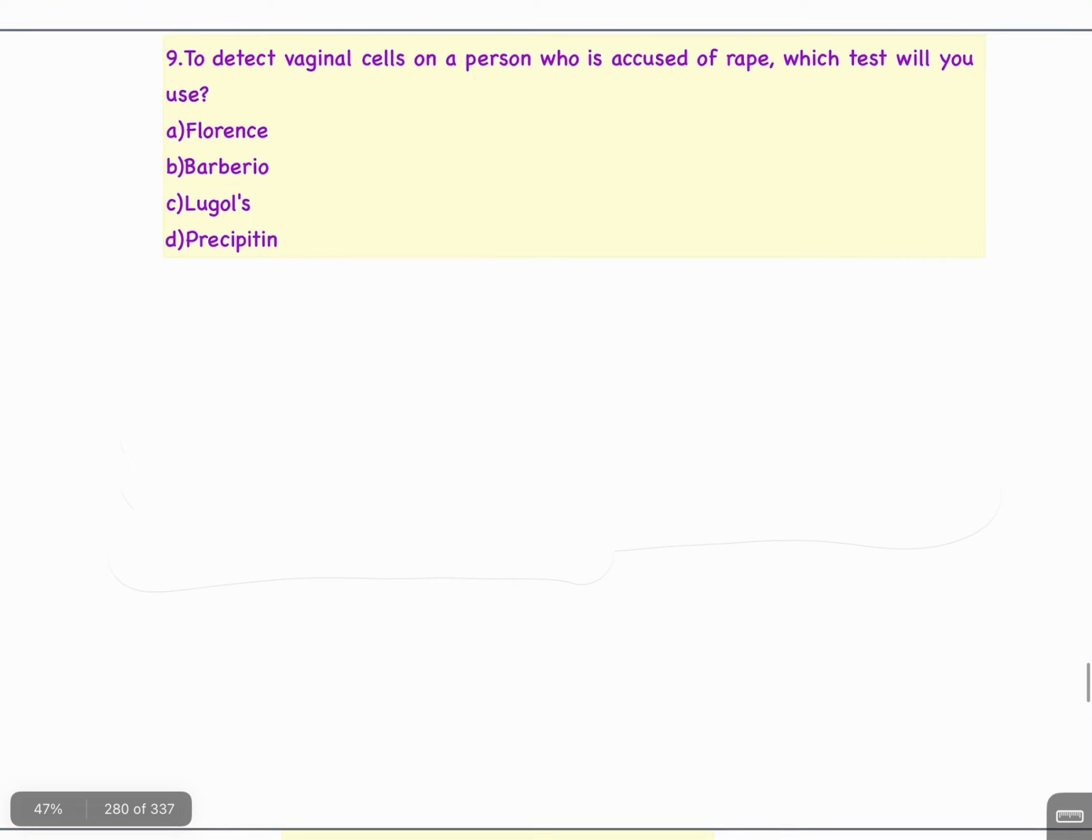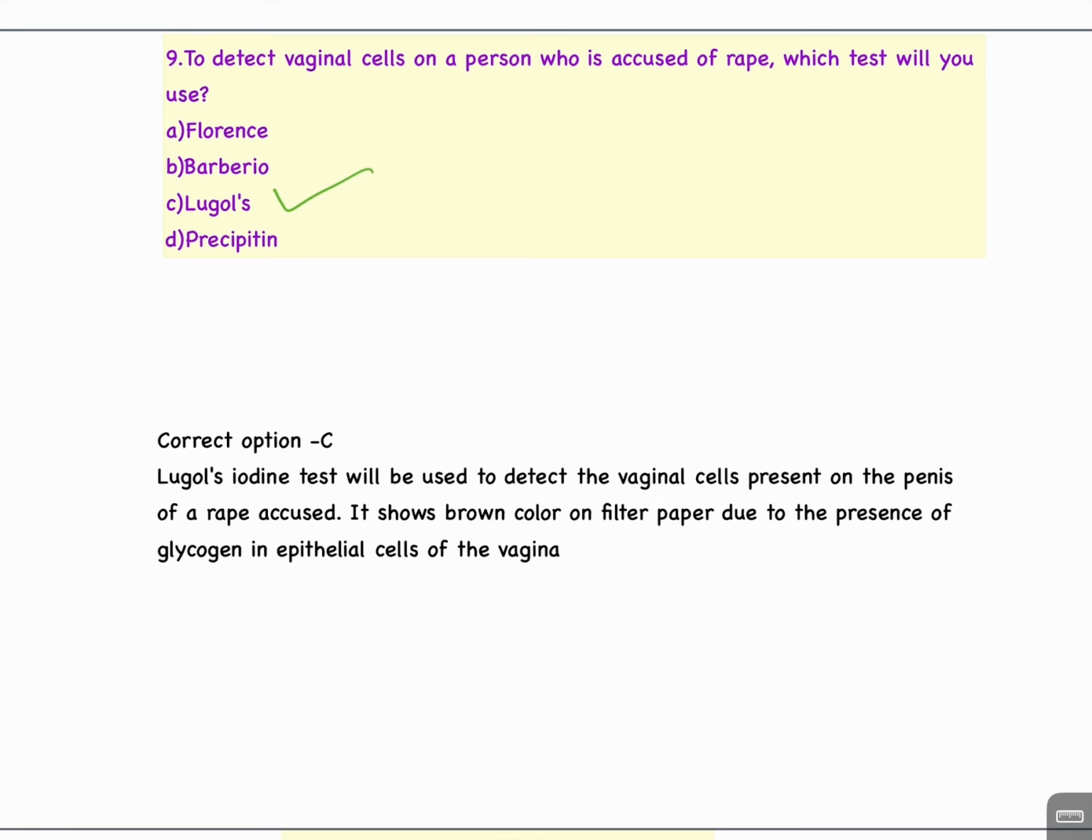Question number 9. To detect vaginal cells on a person who is accused of rape, which test will you use? A. Fluorescence, B. Barberio, C. Lugol's, D. Precipitin. The answer is C. Lugol's. Lugol's iodine test will be used to detect the vaginal cells present on the penis of a rape accused. It shows brown color on filter paper due to the presence of glycogen in epithelial cells of the vagina.